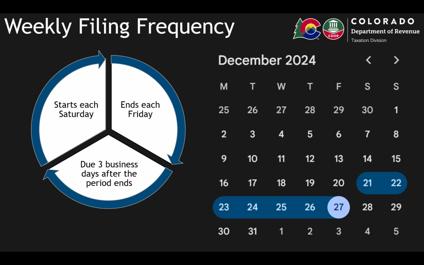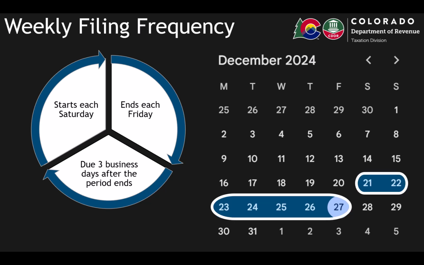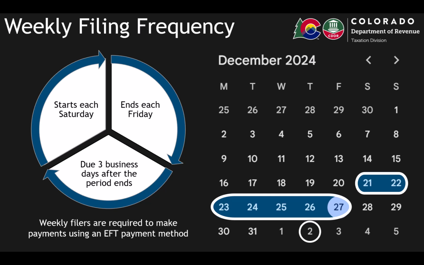In this example, the employer has a withholding tax liability exceeding $50,000 per calendar year, which means they are on a weekly filing frequency. So any payroll processed by the employer starting Saturday, December 21st, and ending Friday, December 27th, would have been due on Wednesday, January 1st. But because January 1st was an observed holiday, the withholding was due the next business day on Thursday, January 2nd. Weekly filers are required to pay using an electronic funds transfer (EFT) payment method.